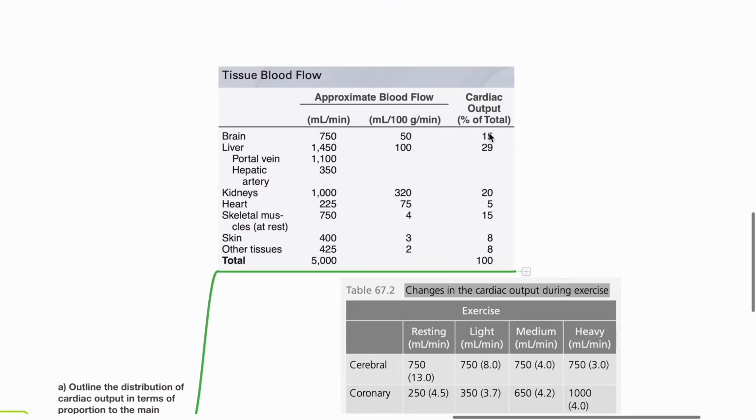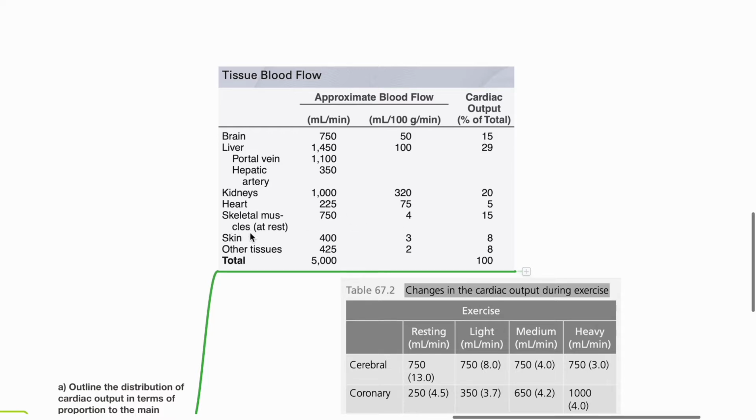To the brain, 15% of cardiac output or 750 mL per minute. Liver, 29% of cardiac output or 1.4 liters per minute. Kidneys, 20% of cardiac output or 1 liter per minute. Heart, 5% of cardiac output or 225 mL per minute.